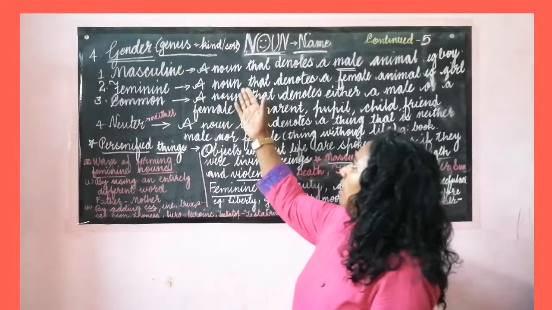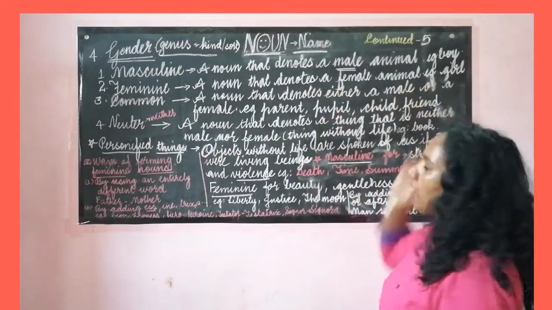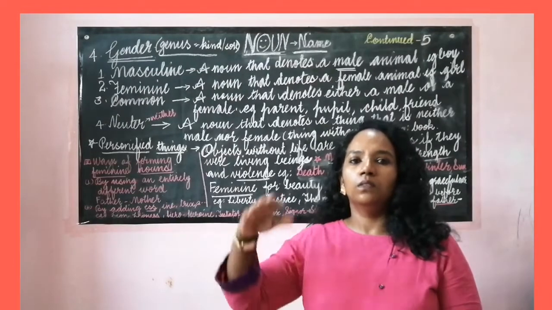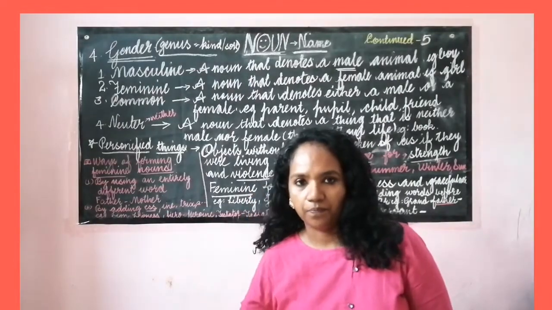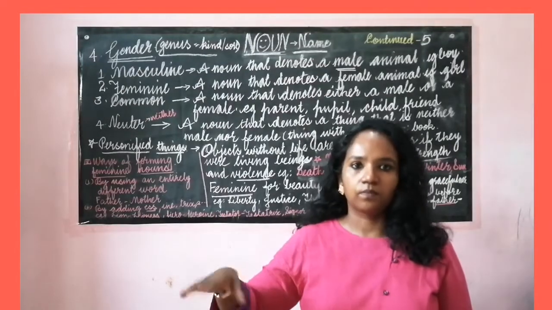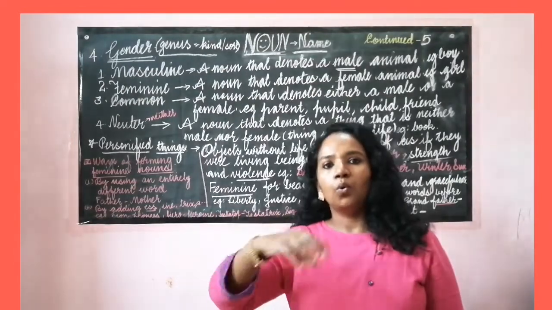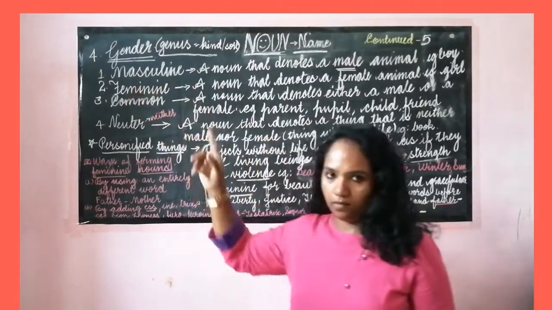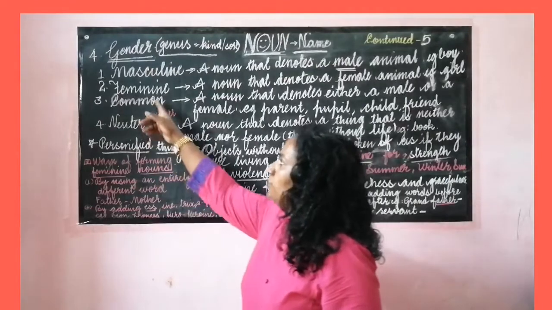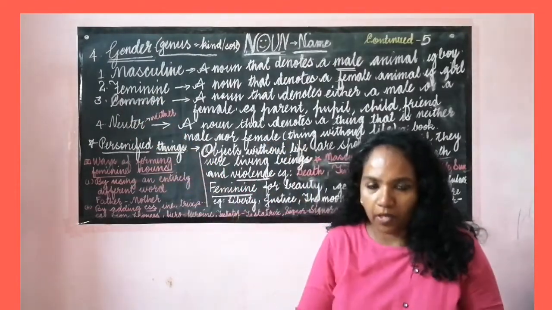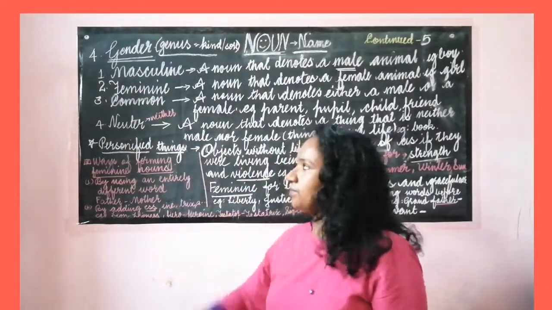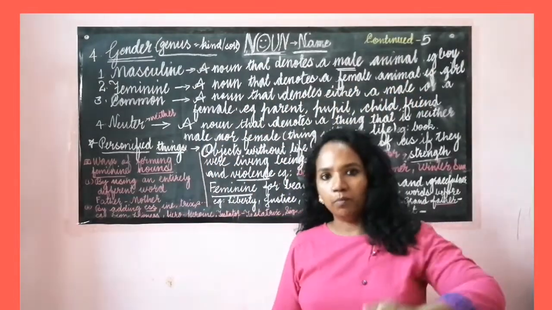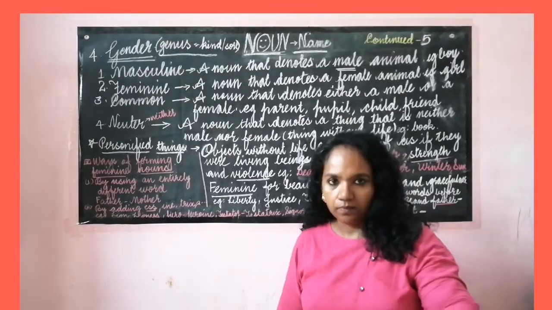Masculine means a noun that denotes a male animal. A word used for the male category. Ox, man. So the male category is considered as masculine. And the feminine, when we talk about feminine, it is the female category. A noun that denotes a female animal. Woman, girl, cow.